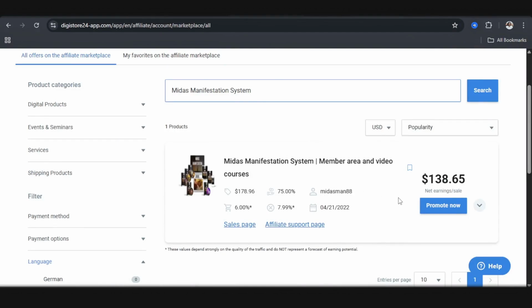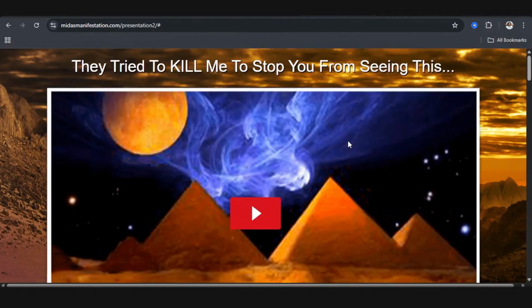This is actually good because it did bring out something that is high converting in terms of the cart conversion rate. It also gave us something with a high payout, high commission. You can see over here. It also gave us something that is a digital product, which is super good. So I'm going to open the sales page to have a closer idea of what this is about. And this is what the sales page is about.